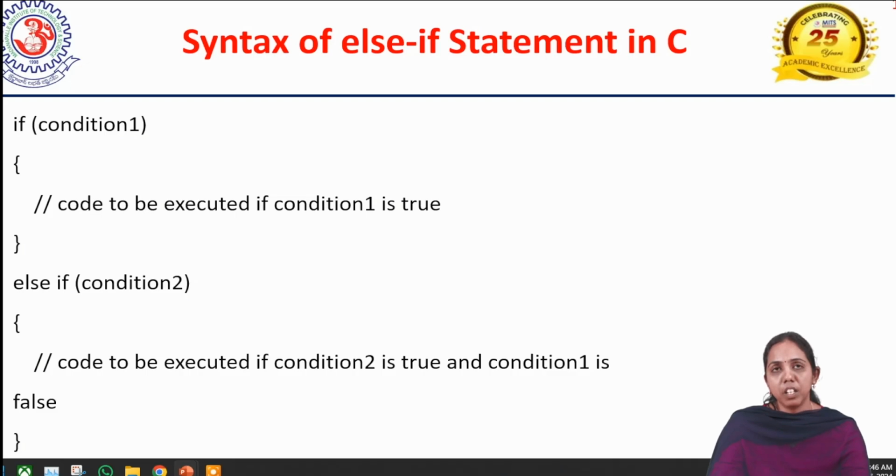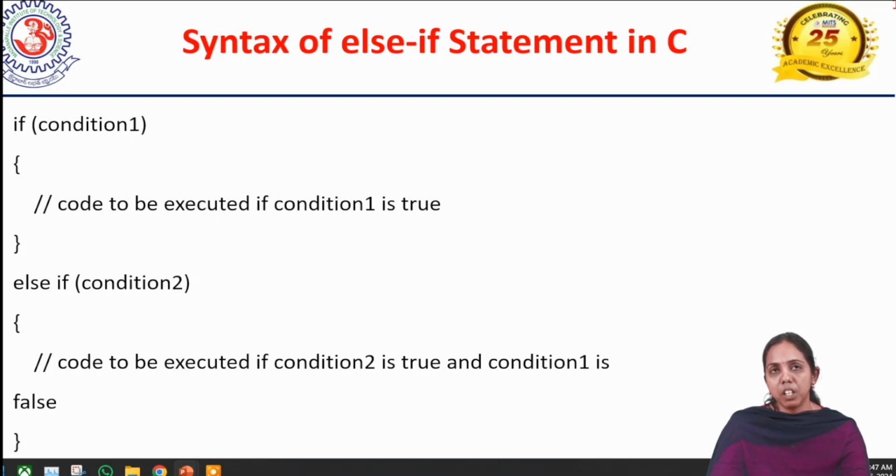So if condition 1 is true, then condition 1's statements will be executed. Else if of a condition: there we apply one more condition. Else if is a keyword where we check one more condition. If the first condition is false, then it will go to the else if condition and check the second condition. If the second condition is true, then it is executed there itself. And after that we can write the else part.